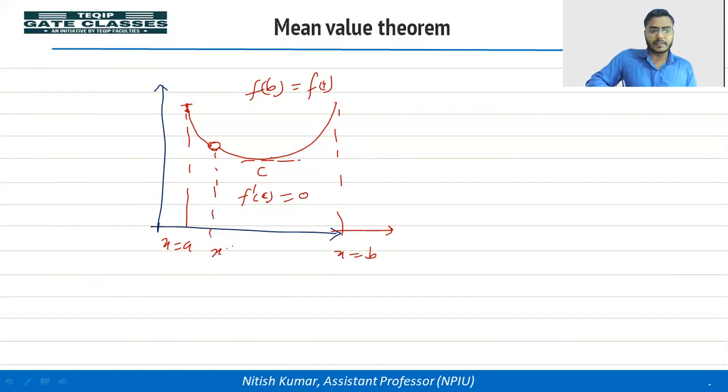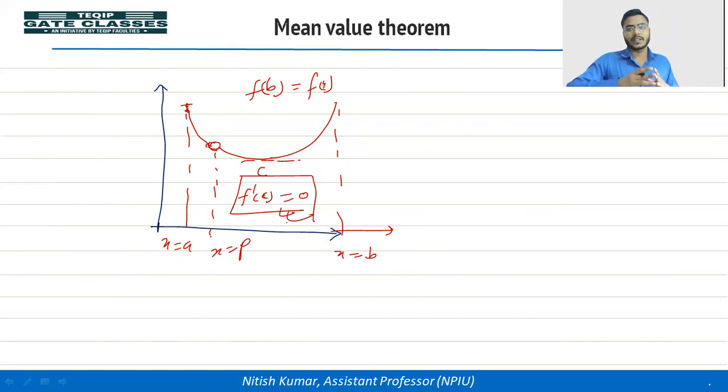So this point is P, x is equal to P, you will see at this point the function is not continuous, but it is satisfying this condition. If it satisfies this condition, it does not mean that it will also satisfy the conditions of Rolle's theorem. So the converse and inverse are not true.